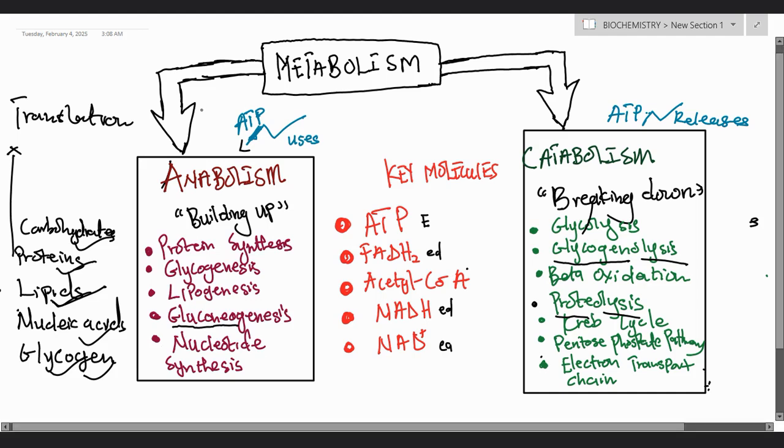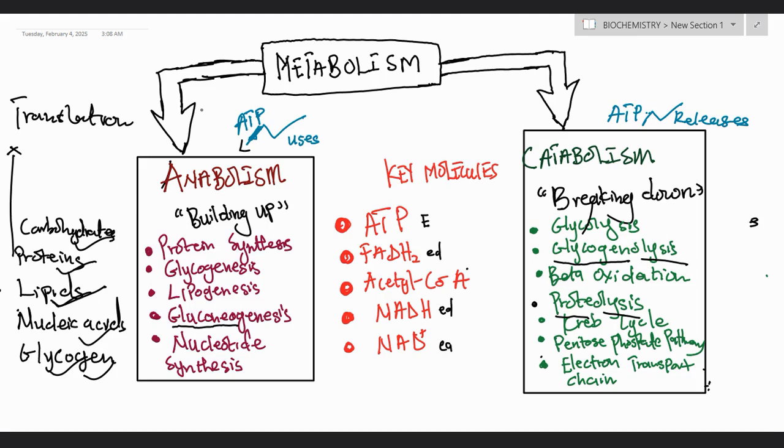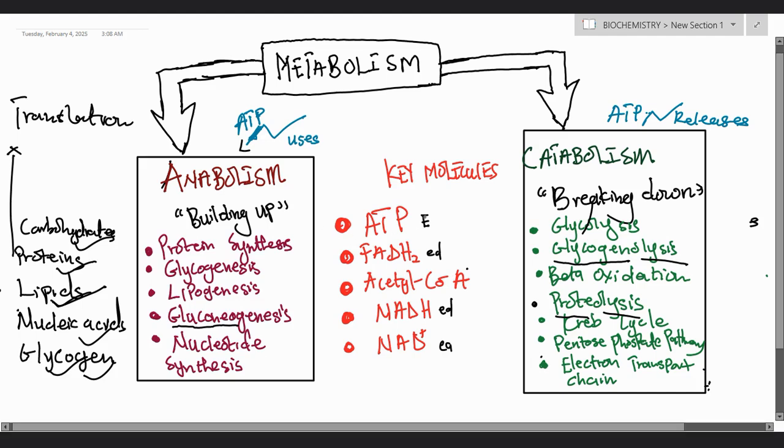Now let's talk about catabolism. Catabolism is also another process in metabolism that involves the breaking down of substances, or the breaking down of molecules. So once again, we are going to list our biomolecules. So we have carbohydrates, the carbs, the glucose, we have lipids, we have proteins, etc. In this process, we are breaking down these substances.